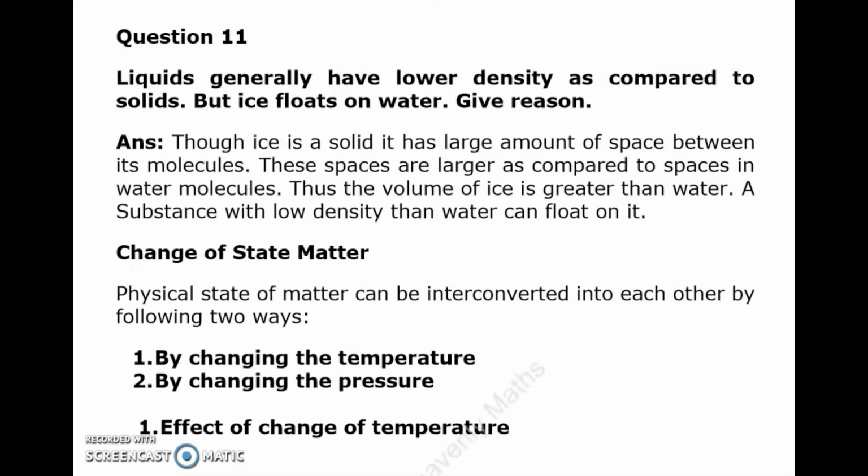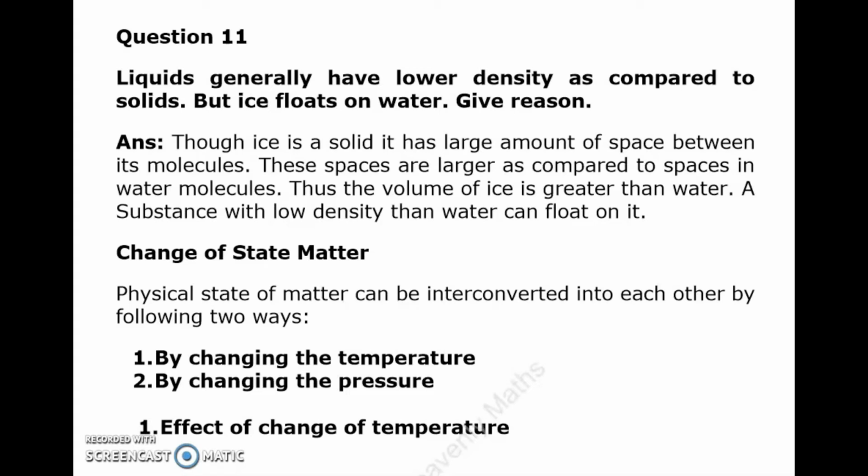Question number 11. Liquids generally have lower density as compared to solids, but ice floats on water. Give reason. The answer is, though ice is a solid, it has large amount of space between its molecules. These spaces are larger as compared to spaces in water molecules. Thus, the volume of ice is greater than water. A substance with lower density than water can float on it.